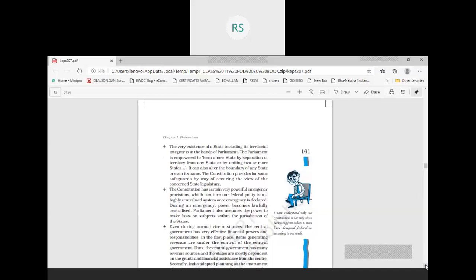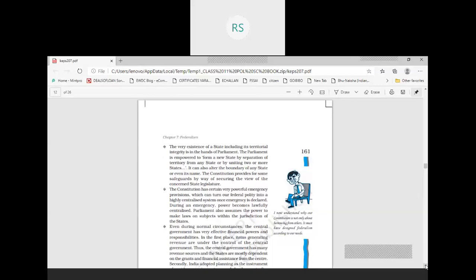The process is that the state assembly has the power to pass a resolution for this type of change in name. This resolution passed by the state assembly is sent to the central government, and then the central government creates a bill, and this bill is sent back to the state legislature, which is supposed to express its views in a stipulated time.